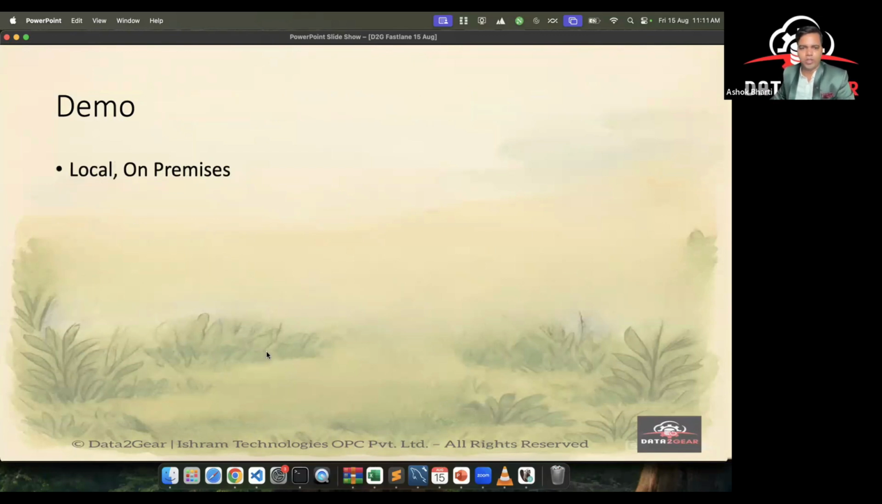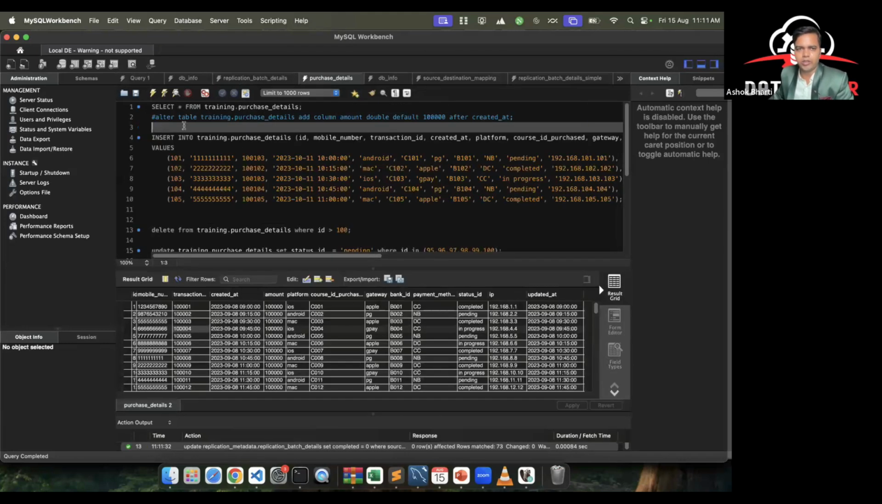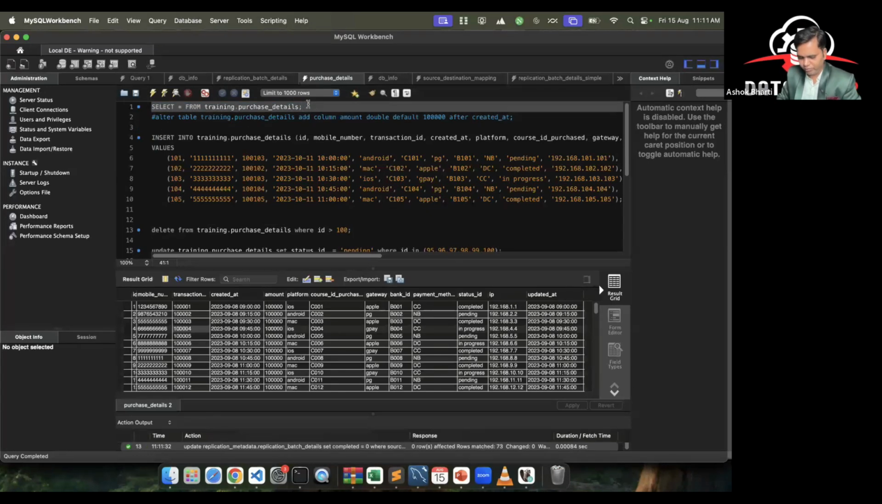Okay, so let's start with the demo. Let me show you my tables. Let me just run this query once again. So this is MySQL Workbench, and I have a sample table here. Let me do a select star here. Okay, so I just did a select star on this table.